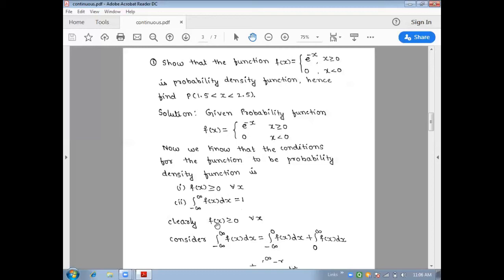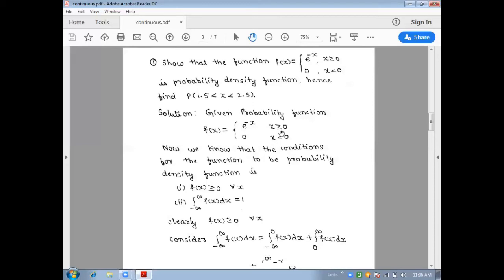We'll verify the second condition. What is the second condition we have? The integral from minus infinity to plus infinity of f of x dx. Look at the defined function here. They have given two different functions, so we have to split this integral into minus infinity to 0 of f of x dx plus 0 to infinity of f of x dx. From the given equation, from minus infinity to 0 the corresponding function is 0. If we substitute f of x as 0, the whole term becomes 0.